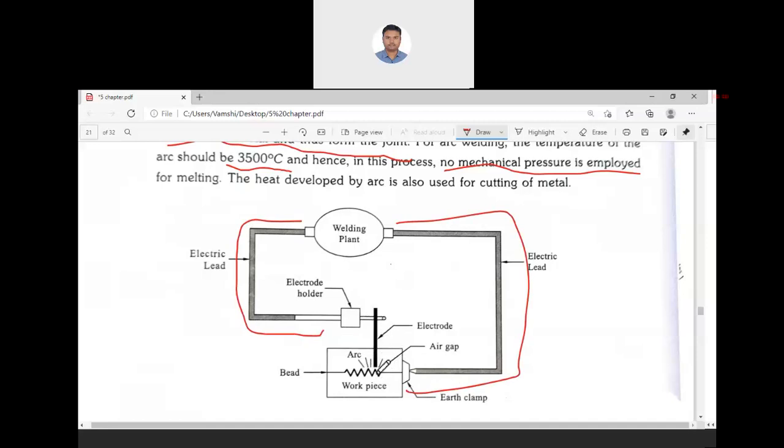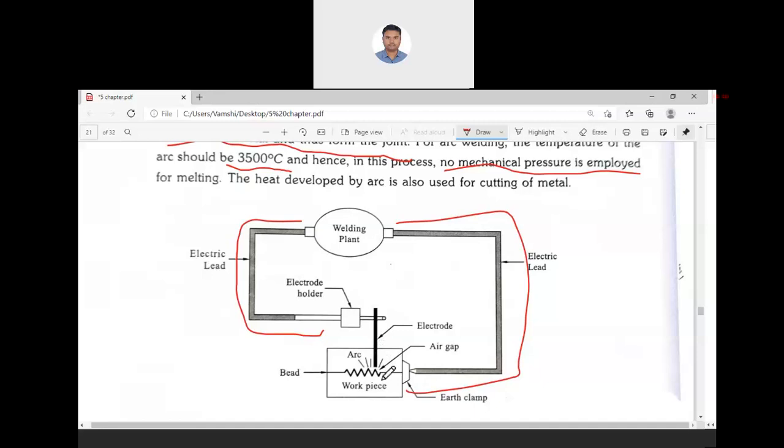So when you touch this electrode to the workpiece, since it has a lesser open circuit voltage, unless you bring it very near or just touch the workpiece, current does not start flowing. Once the current is flowing, immediately you have to remove that electrode and hold it above the workpiece about 1 mm, or 0.5 mm, 2 mm like that.